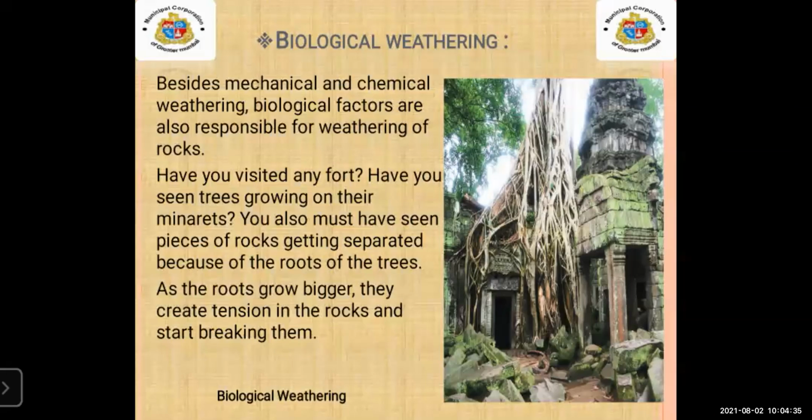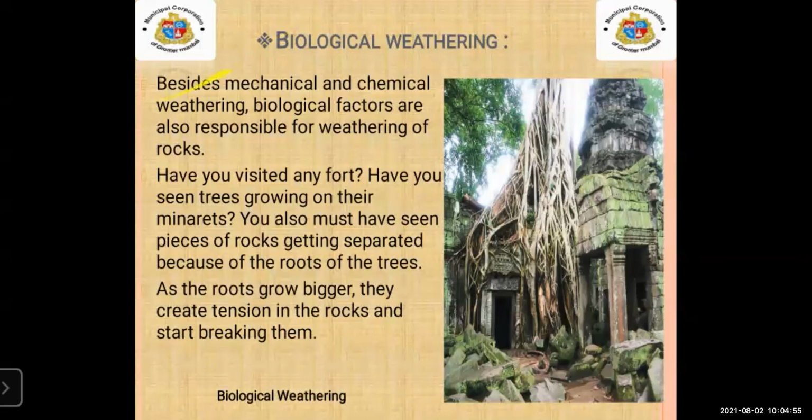Biological weathering is about living organisms, like insects. In this biological weathering we are going to study how weathering occurs because of living organisms.